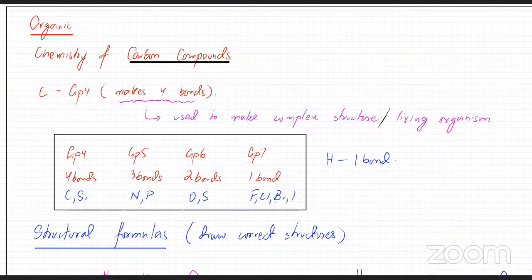So what are carbon compounds in the real world? First thing, all living organisms, they are carbon compounds. आपके जितने भी living organisms हैं, they all are carbon compounds. We are made out of carbon. ठीक है, our skin, our cells, our hair, everything is basically a carbon compound. Trees, plants, etc. Everything, that's all organic. ठीक है, so we are all organic.